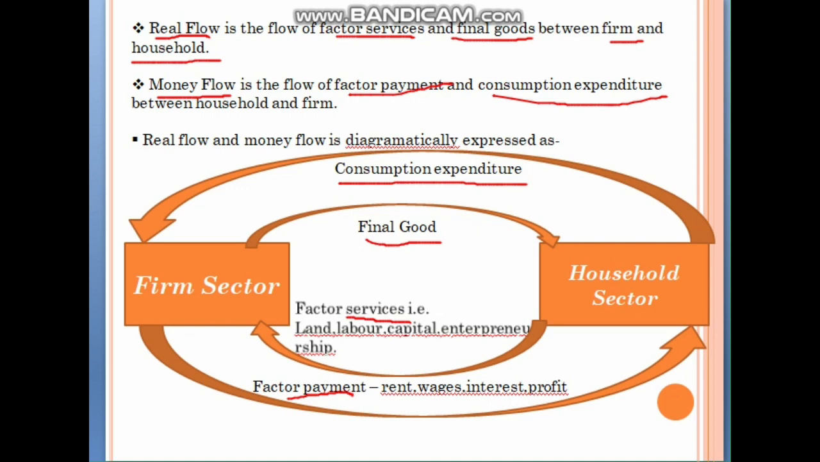For land, it pays rent. For labor, it pays wages. For capital, interest. And for entrepreneurship, it pays profit. So this is the explanation of what is real flow and what is money flow.